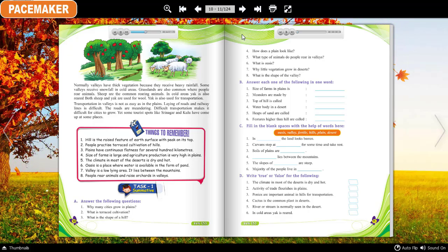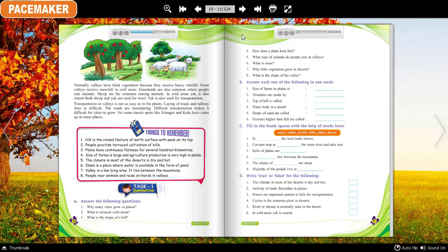Things to remember. 1. Hill is the raised feature of Earth's surface with peak on its top. 2. People practice terrace cultivation of hills. 3. Plains have continuous flatness for several hundred kilometers. 4. Size of farms is large and agriculture production is very high in plains. 5. The climate in most of the deserts is dry and hot.